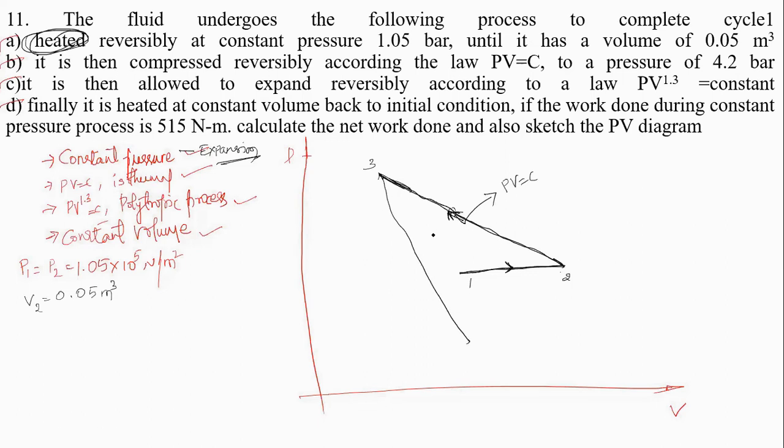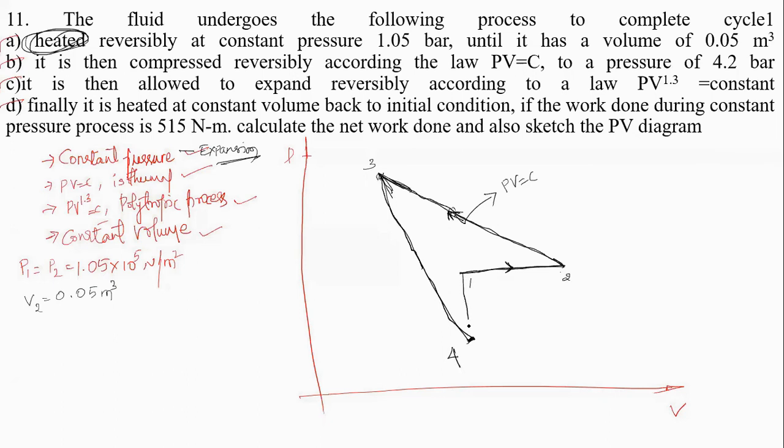I can stop up to this particular position, corresponding to state 1. This is process 3 to 4.